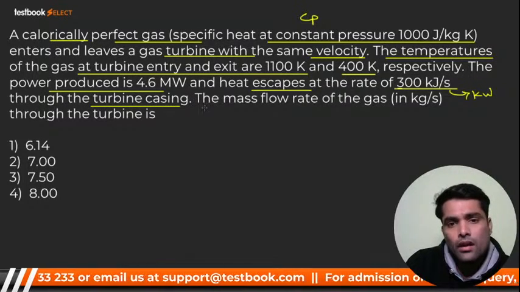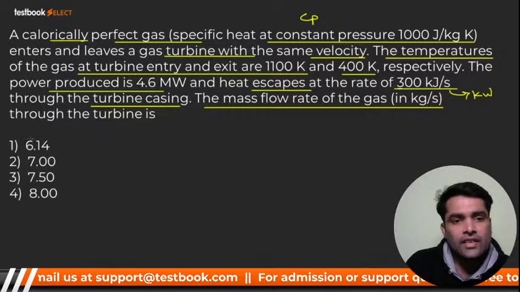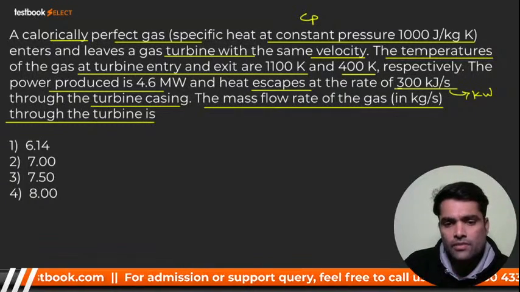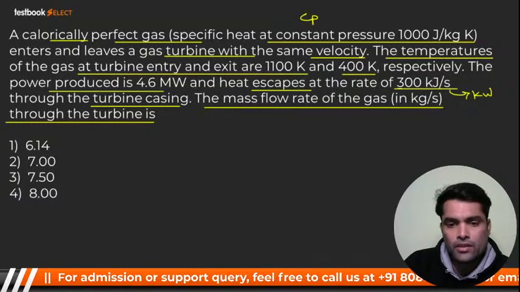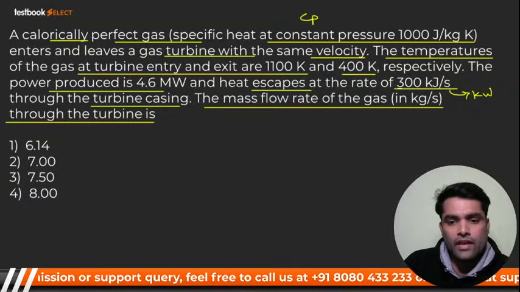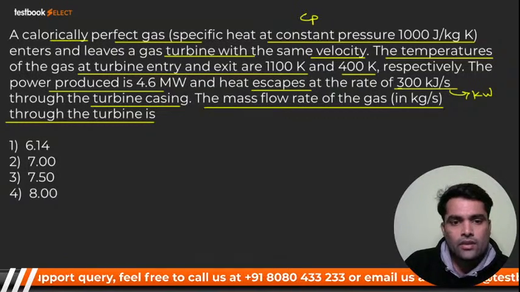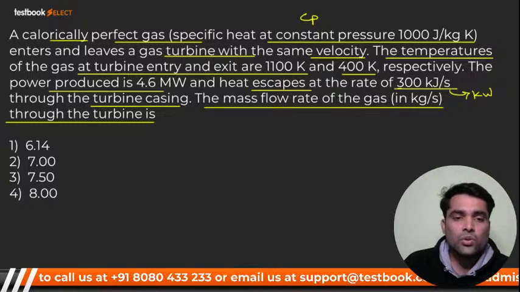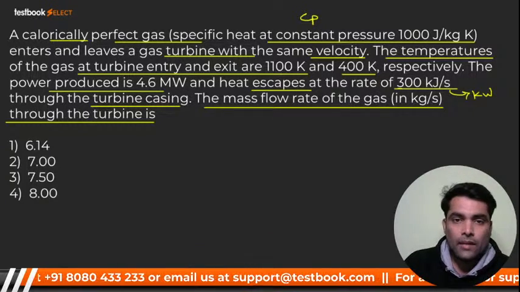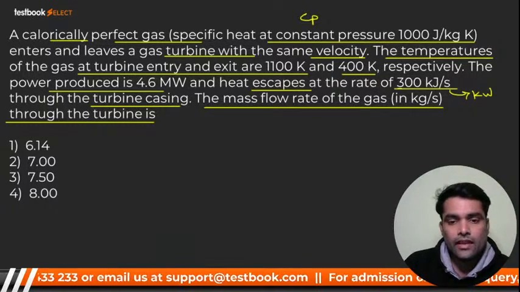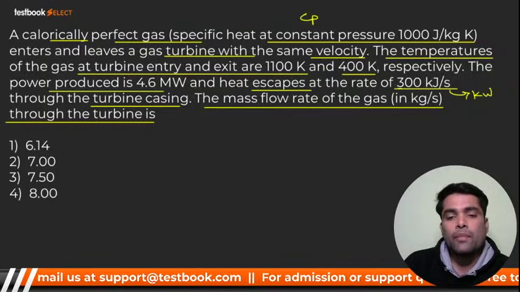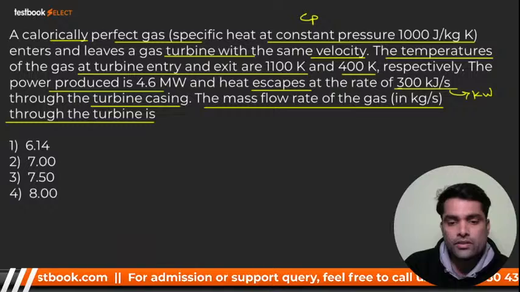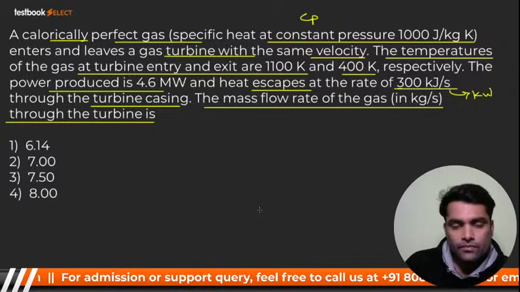The mass flow rate of the gas in kg per second through the turbine will be? They have asked for the mass flow rate. So how can we calculate it? We can directly apply the steady flow energy equation, because it's a turbine and it is an open system.